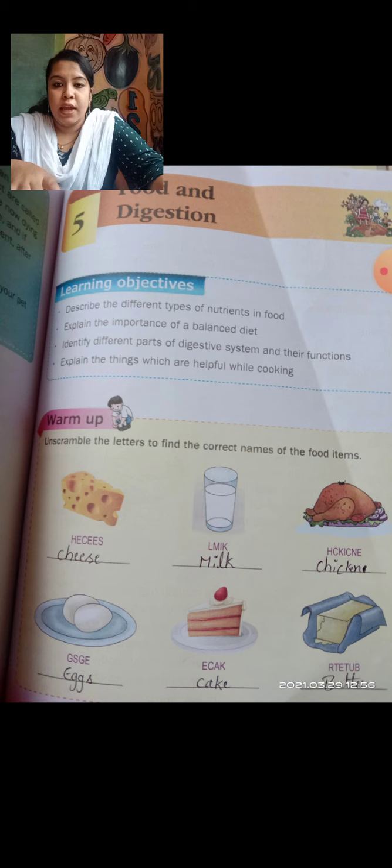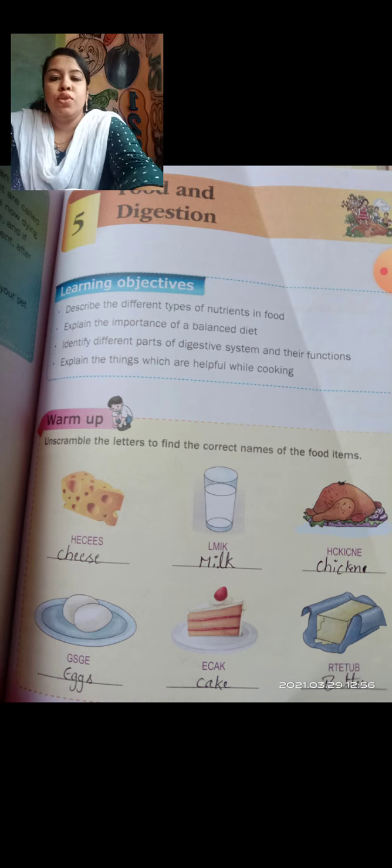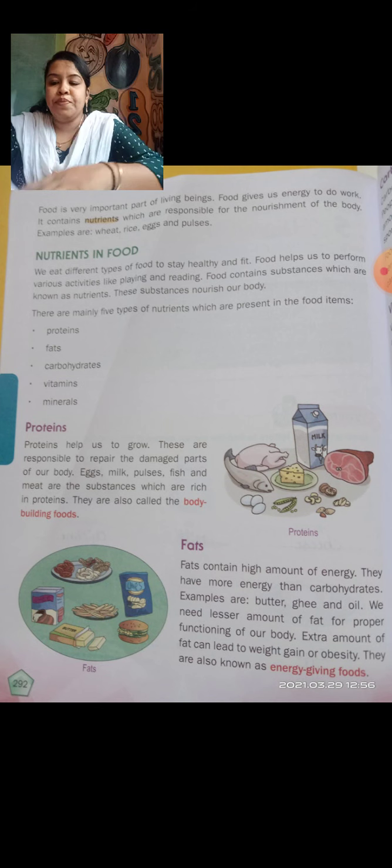So they have given a warm-up here. Unscramble the letters to find the correct names of the food items. They have given some food pictures here, and the names are unscrambled. I have already written them here. They have given cheese, milk, chicken, eggs, cake, butter. These are the food items which we eat. Moving to the next page.